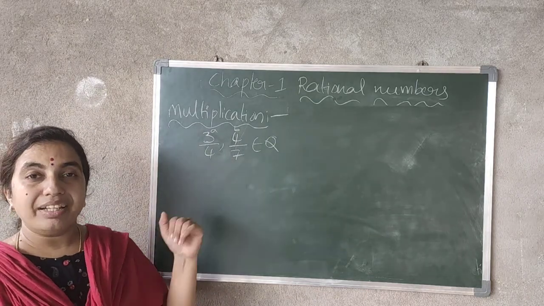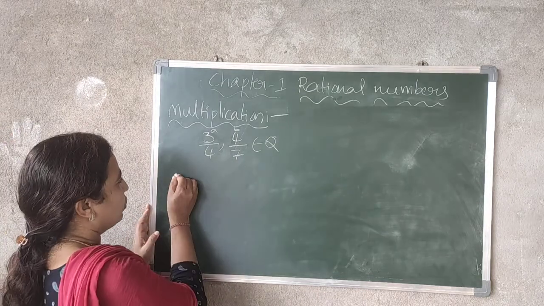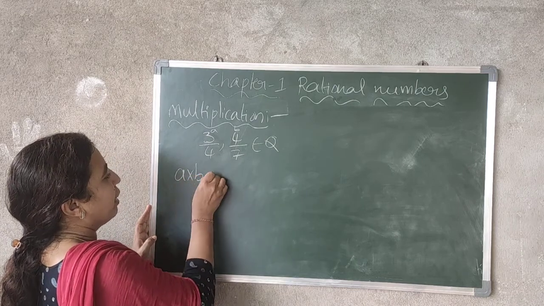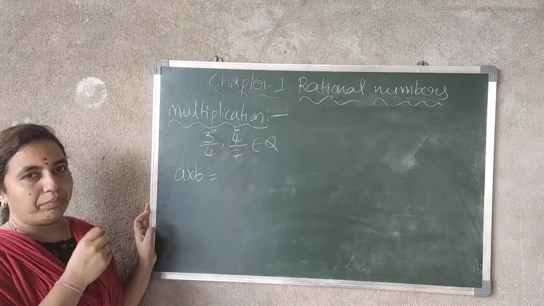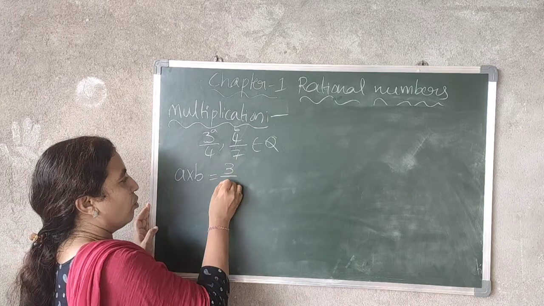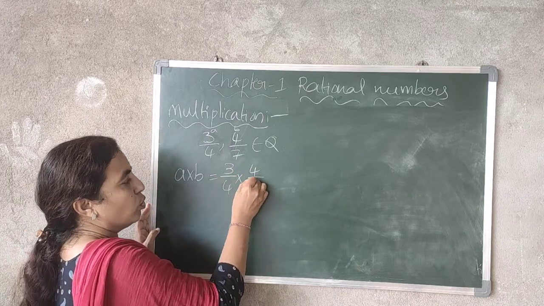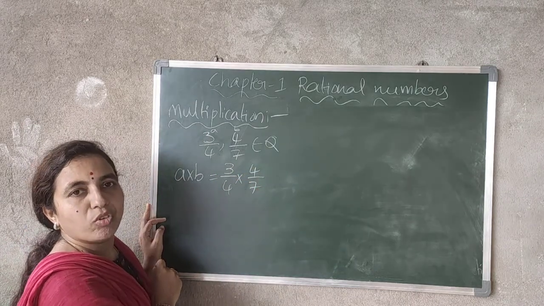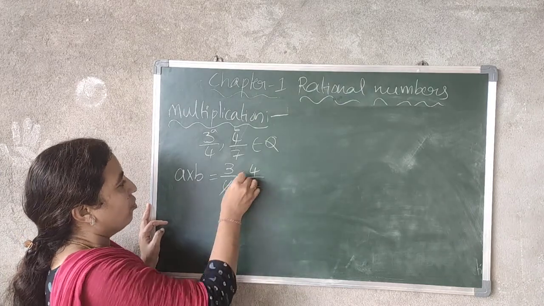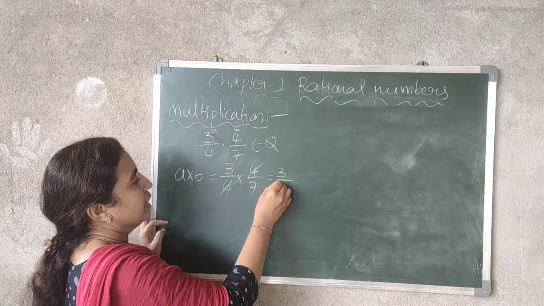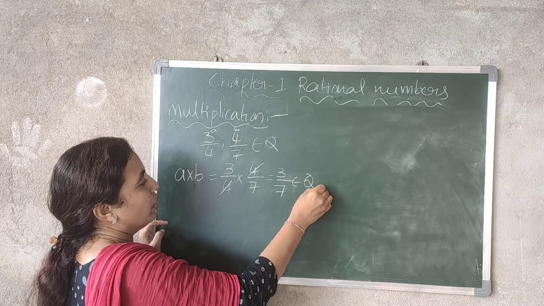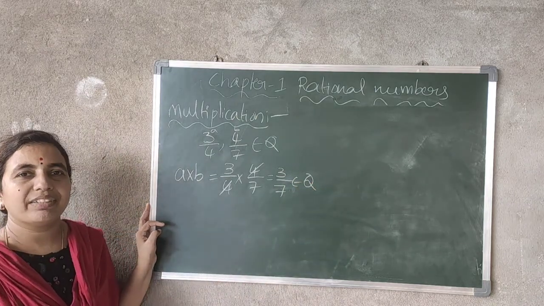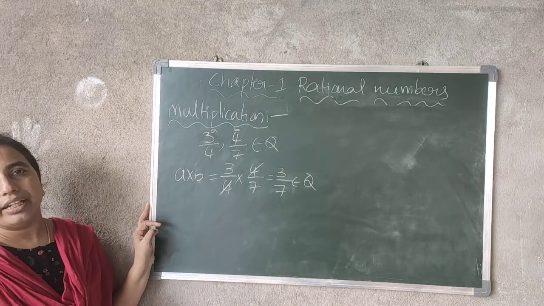Under multiplication, what you have to do is multiply those two, A into B. So A into B is 3 by 4 into 4 by 7. The 4 will be cancelled. We get 3 by 7, which also belongs to Q. 3 by 7 is also a rational number.